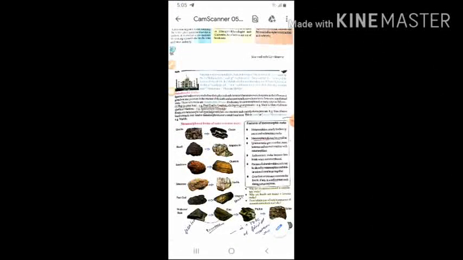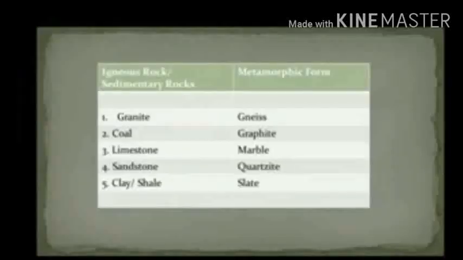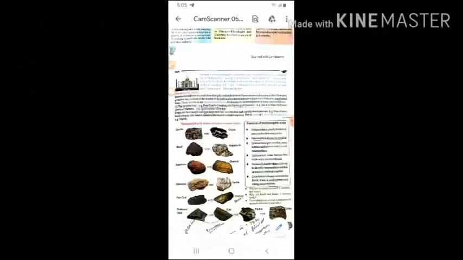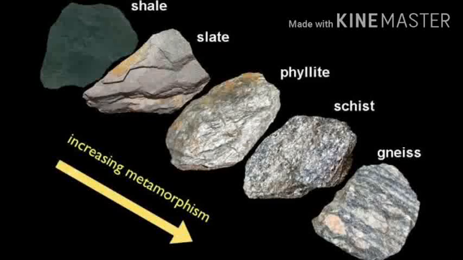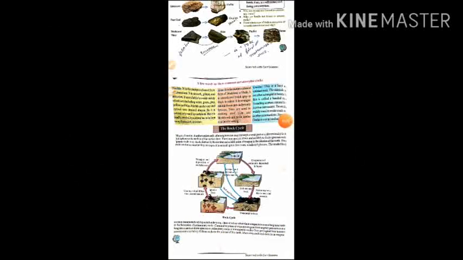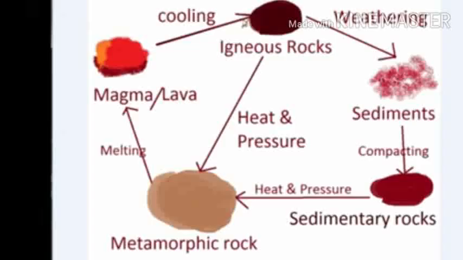Examples of some metamorphic rocks are: granite to gneiss, basalt to amphibolite, sandstone to quartzite, limestone to marble, peat coal to graphite, mudstone or shale to slate, slate to phyllite, and phyllite to schist. These are the examples of metamorphic rock. So, we can say that one rock is transformed into another kind of rock. This is known as the rock cycle.